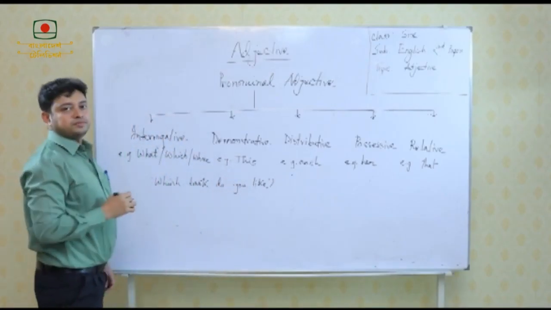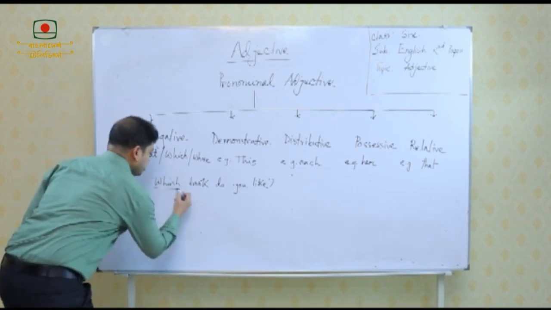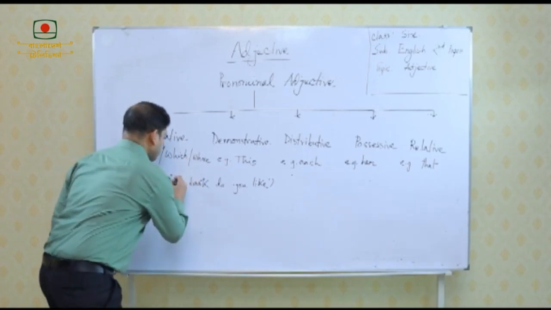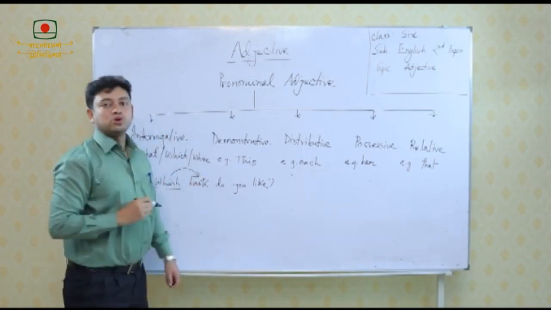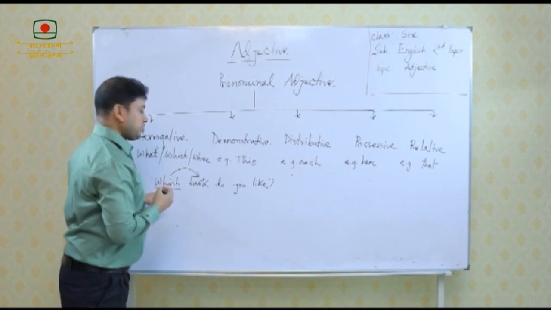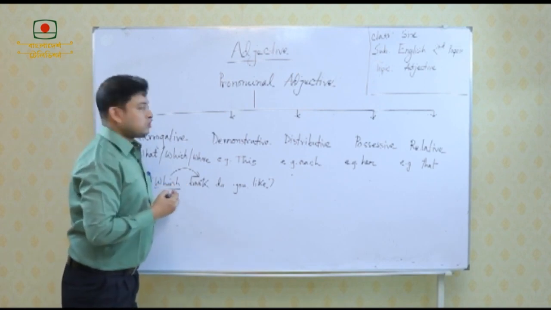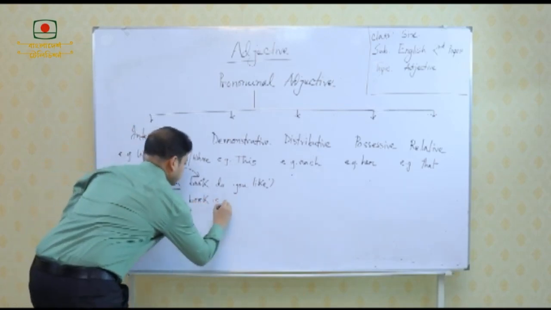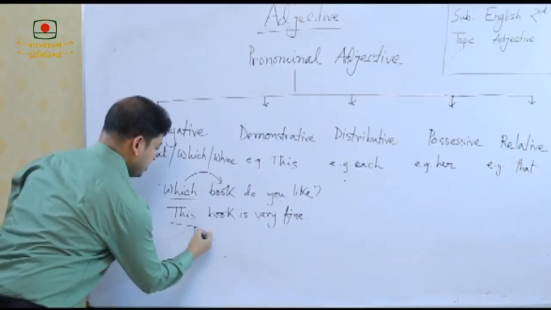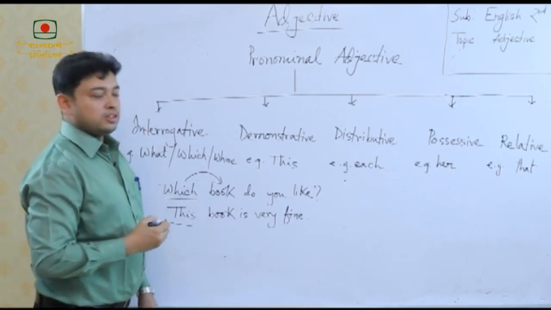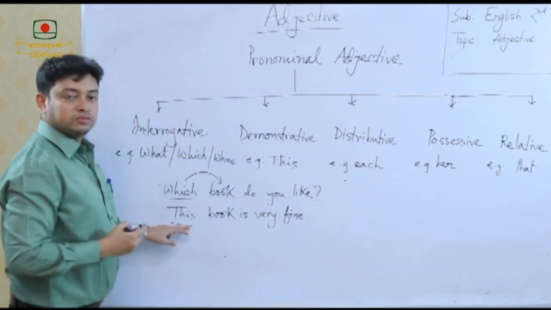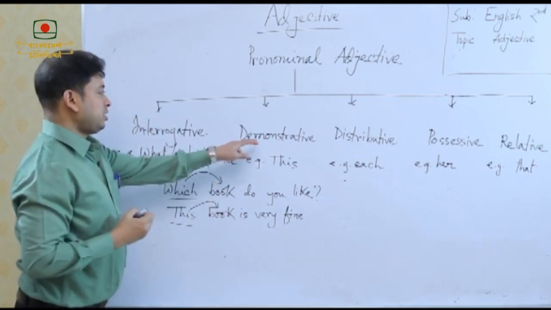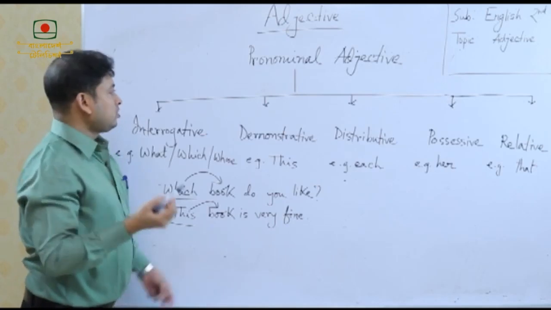This is a sentence. Now, which, ideally this is a pronoun, but here which is qualifying the noun book, it becomes interrogative adjective or pronominal adjective. Ideally this is a demonstrative pronoun, but here it is qualifying a noun, it becomes demonstrative adjective or pronominal adjective.